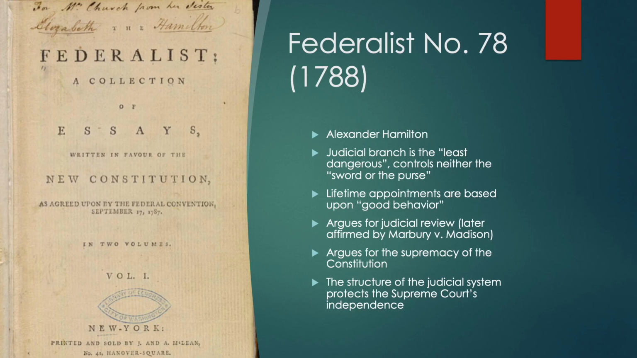Federalist 78, we're back with Hamilton again. This time he's talking about the judicial branch. He says it is the least dangerous of all the branches. Why? Because he says it controls neither the sword nor the purse. In other words, it does not have the ability to carry out, to enforce its decisions. The sword. And it doesn't have any control over money. The purse, that's the legislative branch.